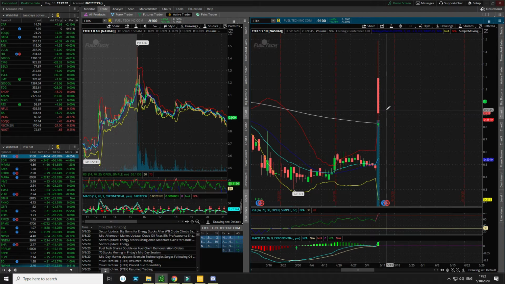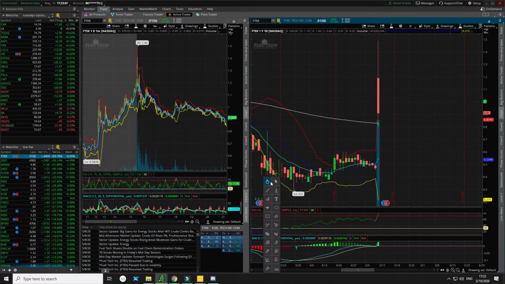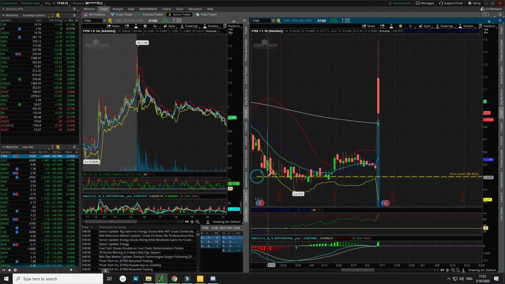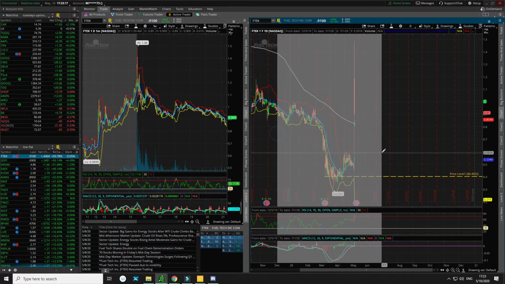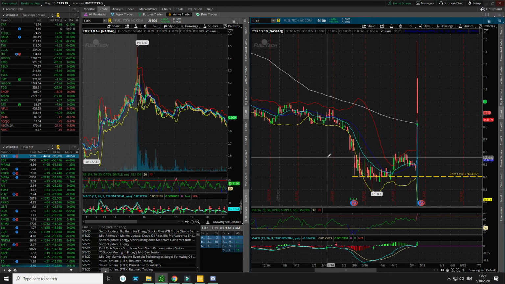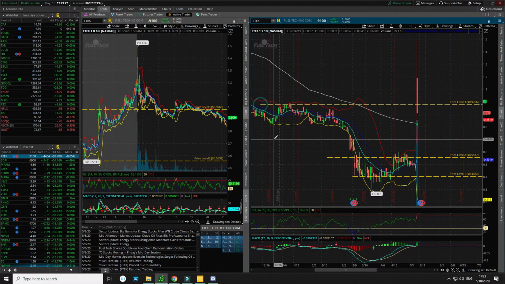So I would pay attention to this stock. We'll see what happens this week, if this stock moves down below this SMA or if it's going to remain above this SMA. And then you'll know where support is. Right down here is one support. There's another support roughly right around here. Let's go back up a little bit. Let's look at this Corona mess. There's another support right there. There's another one right there.